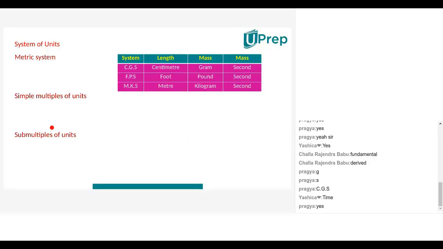Right, Nana. So in these units multiples will be there and sub-multiples will be there. What do you mean by multiples of 10? Sir, can you give me the definition of metric system? Nana, in the next slides you are going to learn about it. There I will give, Nana. Don't worry. Sir, what do you mean by multiples of units and sub-multiples of units? You will get the definition of all of these three in the next slide. Next slides it will come, Nana.